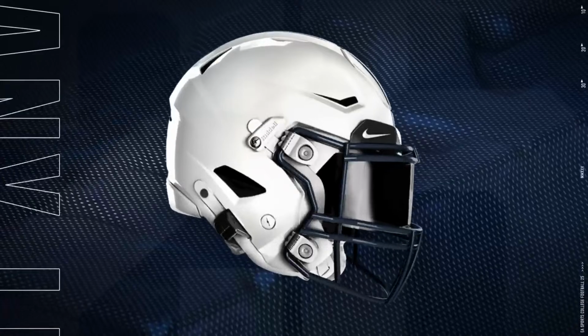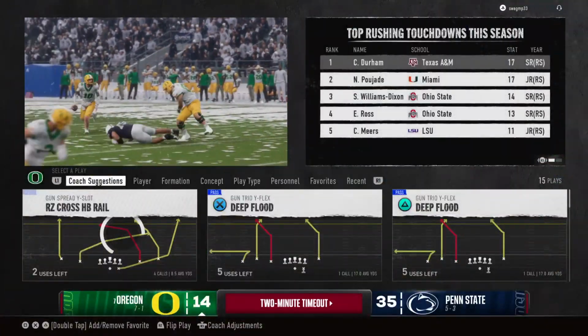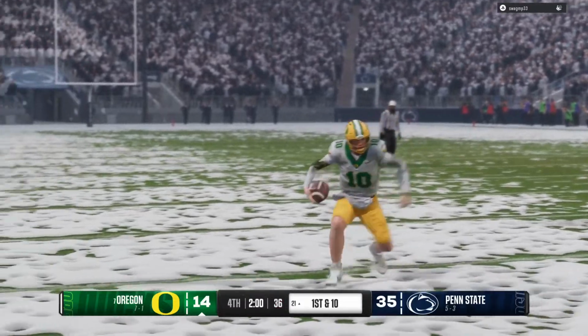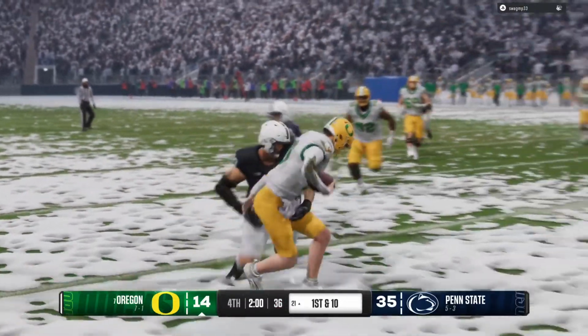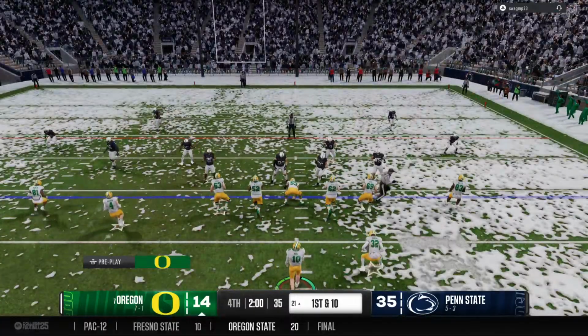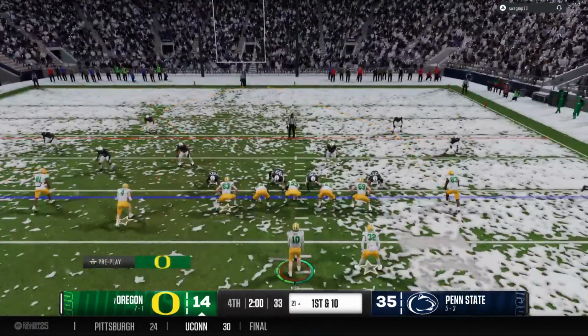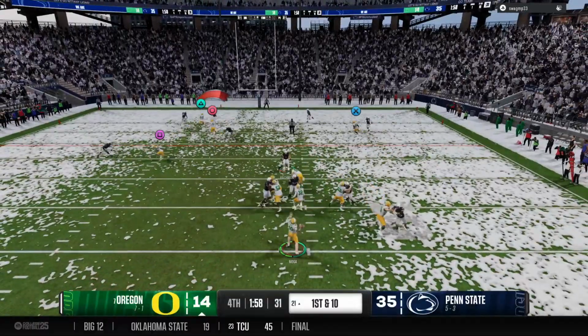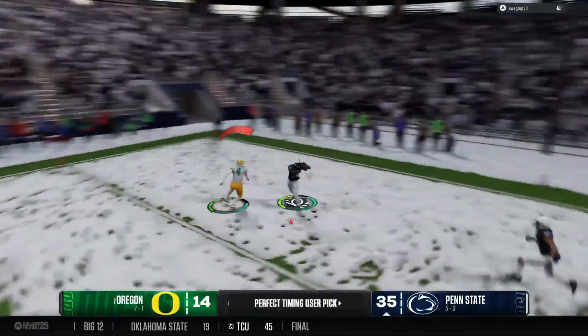Offense lining up quickly. We hit the 2-minute warning, and this offense is desperate to make something happen and do it in a hurry. 15 options. RZ Cross HB rail is selected. The Ducks have it with a 1st and 10. Looking to move it through the air. Fires toward the end zone.